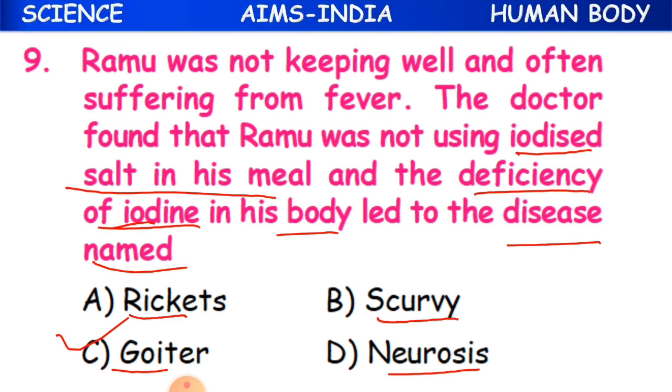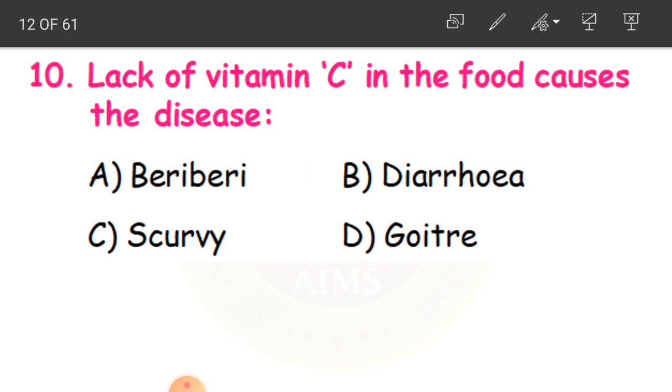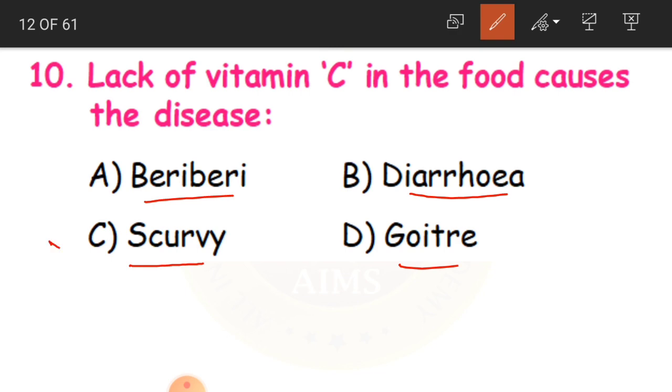Clear, children? And the 10th question, lack of vitamin C in the food causes the disease. So what disease? Either it is scurvy, beriberi, diarrhea, or goiter. Okay, and the answer is scurvy.